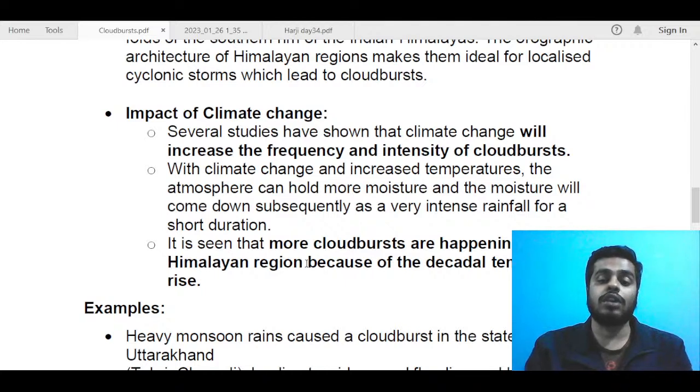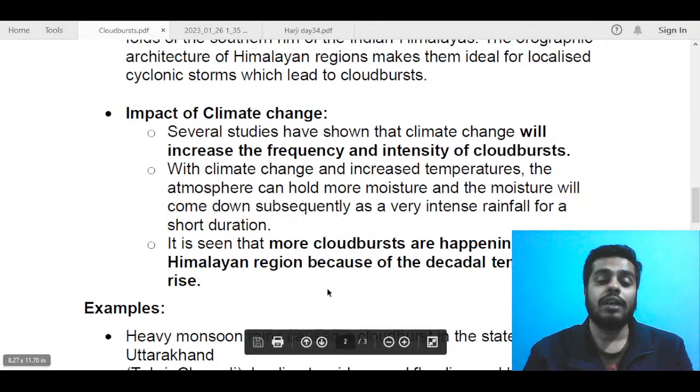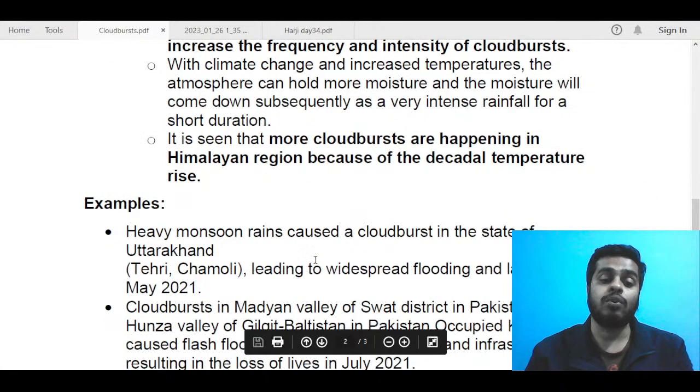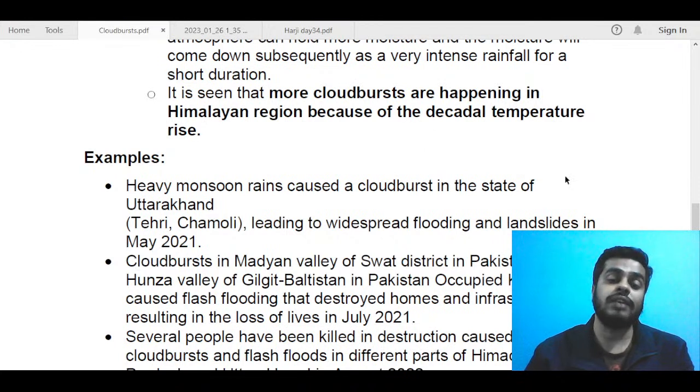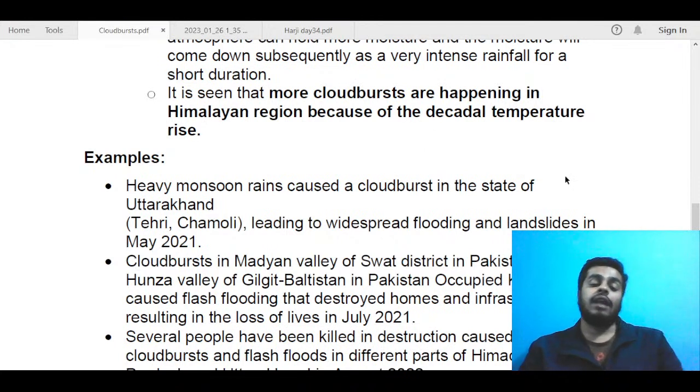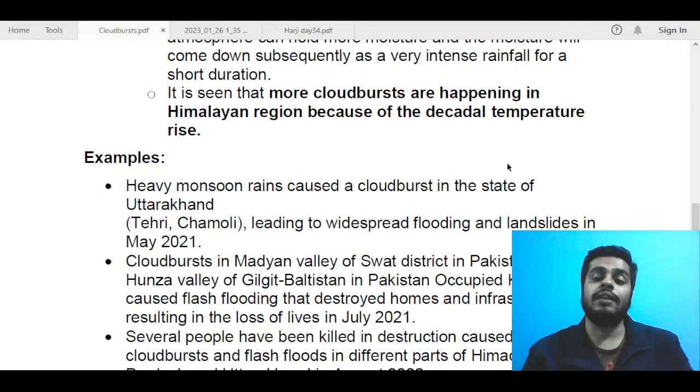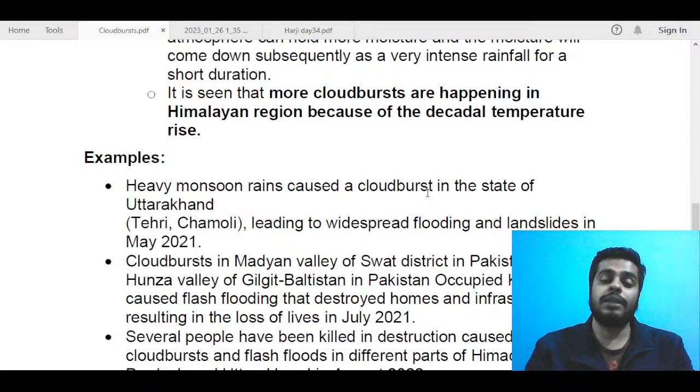It is seen that more cloudbursts are happening in Himalayan regions, as we are seeing. In recent times, there are more cloudbursts in the Himalayan region, and one of the reasons assigned to it is this decadal temperature rise of the climate. Due to climate change, there has been a decadal temperature rise, and that is why cloudbursts are increasing in frequency. So this was the mechanism and occurrence of the cloudburst, and if you could have drawn a diagram and explained the basic points, I think you should have done good in this part.